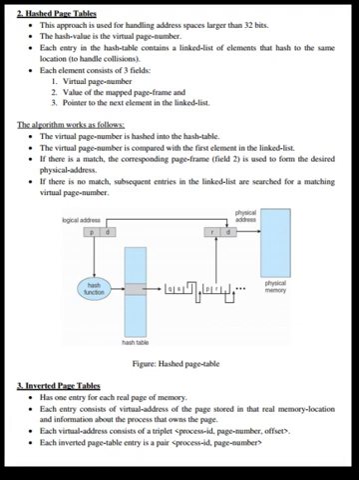See the figure. Inverted page tables have one entry for each real page of memory. Each entry consists of the virtual address of the page stored in that real memory location and information about the process that owns the page. Each virtual address consists of a triplet: process ID, page number, offset. Each inverted page table entry is a pair: process ID, page number.